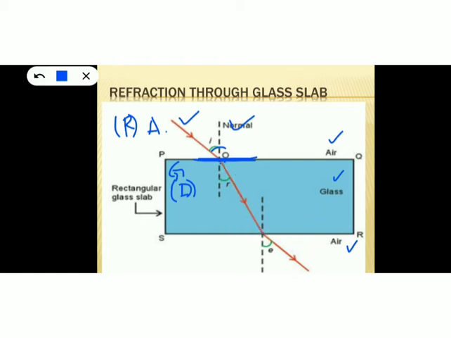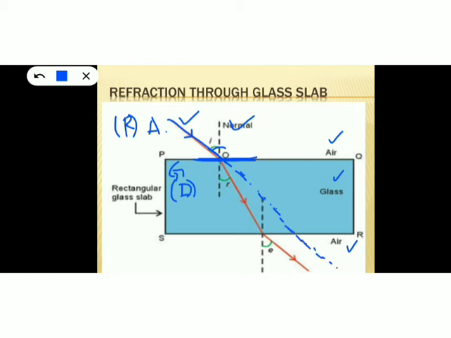See, here this is the incident ray, and this incident ray is supposed to follow this path, supposed to move through this straight line path, isn't it?